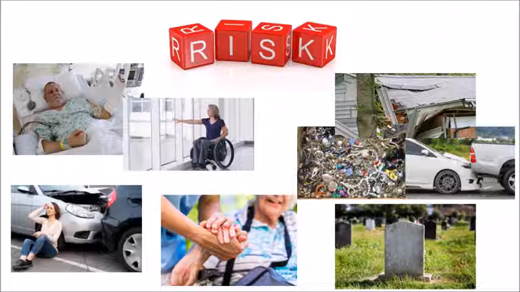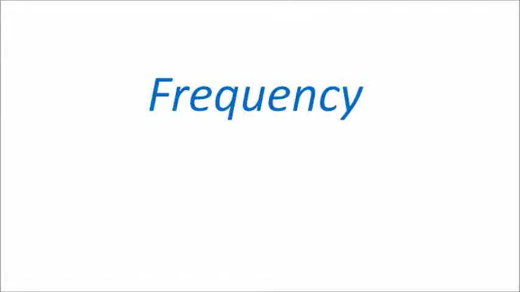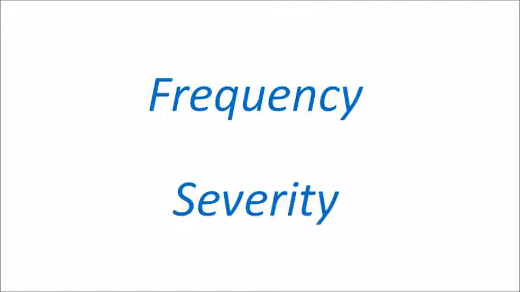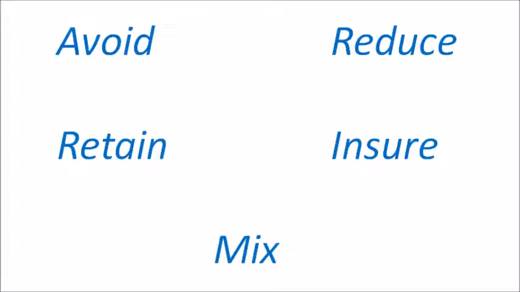Looking at these risks, there are two things we need to address to decide how to manage them. How frequently might these risks or losses occur, and how much is at stake? What is the severity? Depending on the frequency and severity, we can determine whether or not we want to avoid that risk, reduce it, retain it, insure it, or some mix of these four approaches.